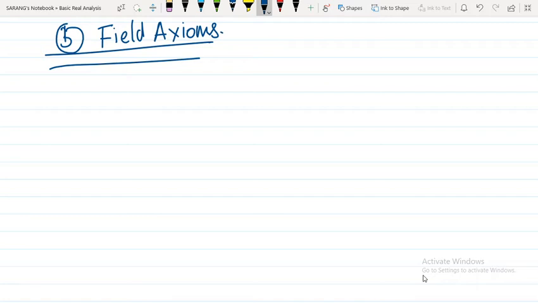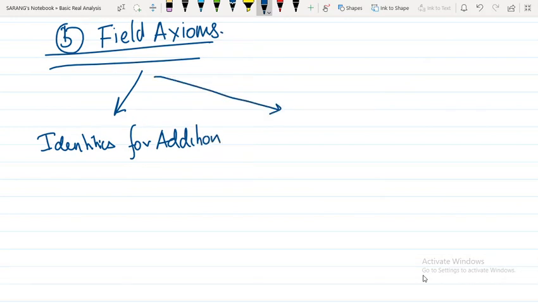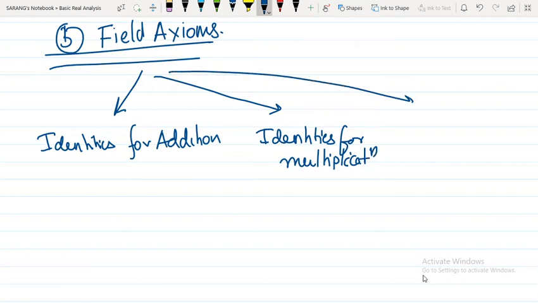So in general, we will have identities for addition, identities for multiplication, and identities for some combination of addition and multiplication. Let us first discuss the identities for addition, and let us denote them with the symbol A. A stands here for addition.